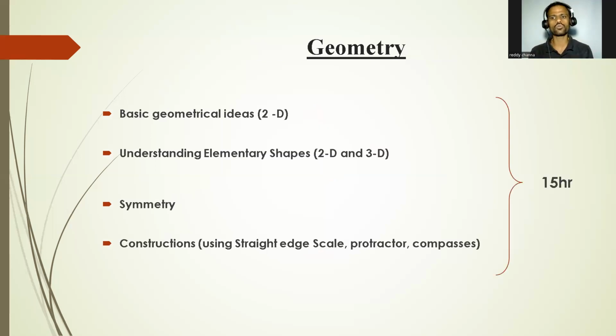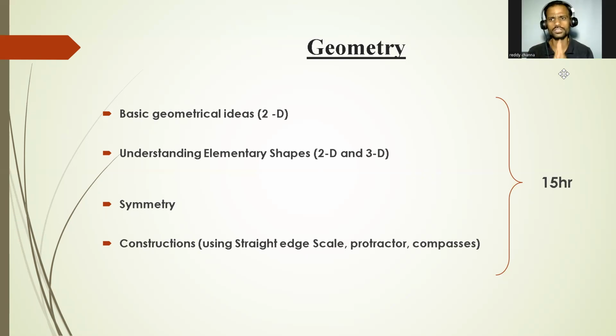And the fourth unit is geometry. In geometry, we have 4 topics. First one is basic geometrical ideas, like 2 dimensions, 2D figures, 3D figures. We have some different 2D and 3D figures. Again, the second topic is understanding elementary shapes. Now we have symmetry. Symmetry is nothing but similarity. We can say same in shape, same in size, same in color.